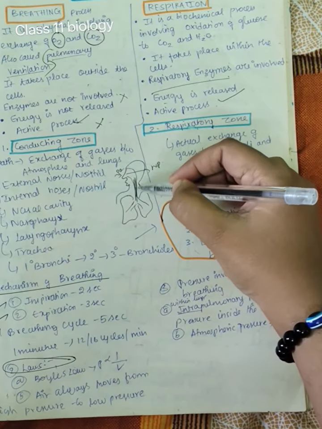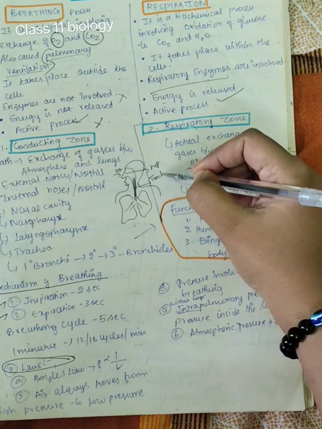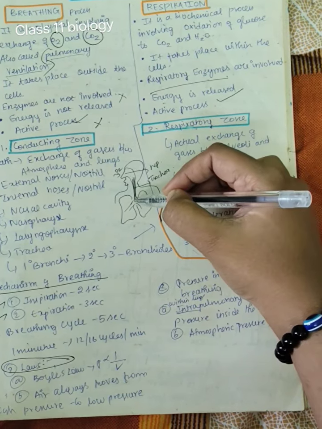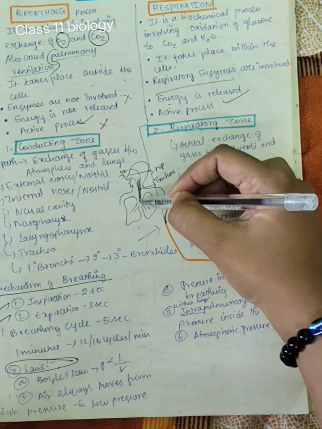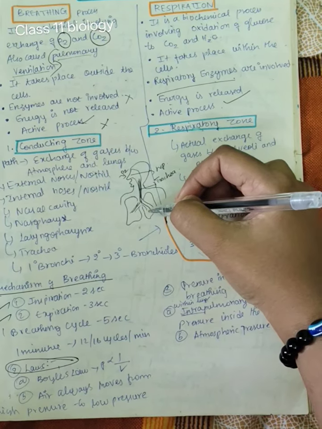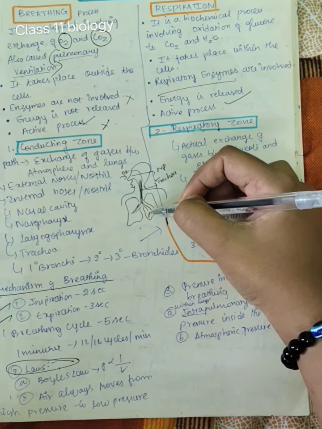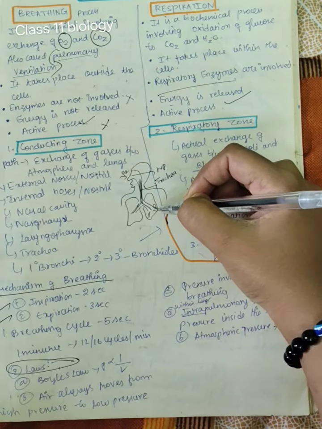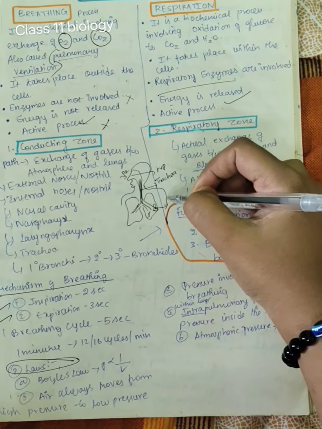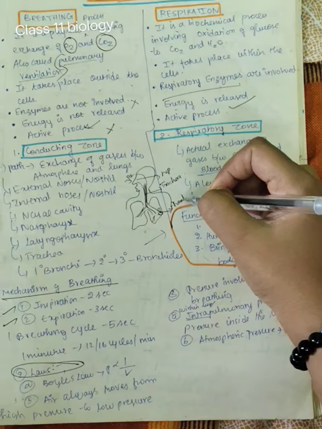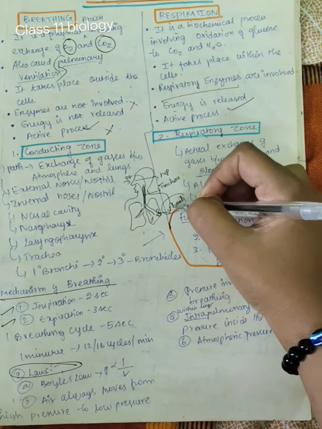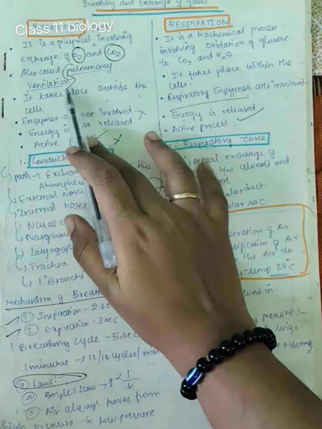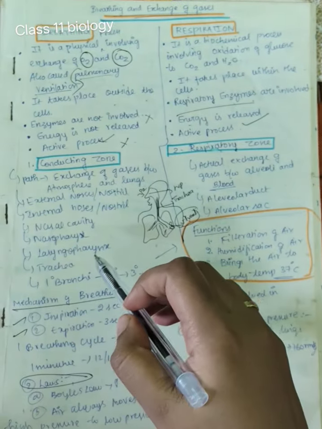Here it travels through the trachea or windpipe. So through the trachea it reaches the separate parts, that is, the bronchi. Bronchi are divided into bronchioles, which end up with the balloon-like structures known as alveoli. So the alveoli is the part which is responsible for the exchange of O2 and CO2 to the blood.